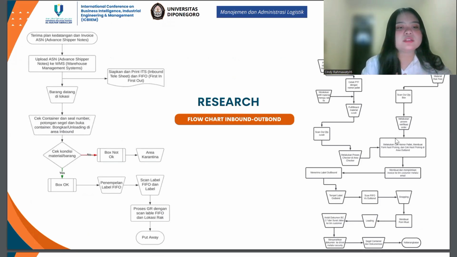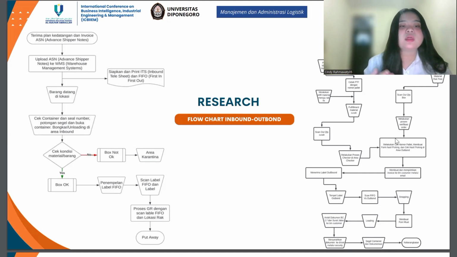Inbound. First of all, the admin will receive a plan of the arriving goods from the supplier, then carry out the ASN and upload the stage into the WMS application. While the admin prepares the ITS form, the goods that have arrived at the location are immediately checked for seals and containers, and then the warehouse operator carries out the unloading process.